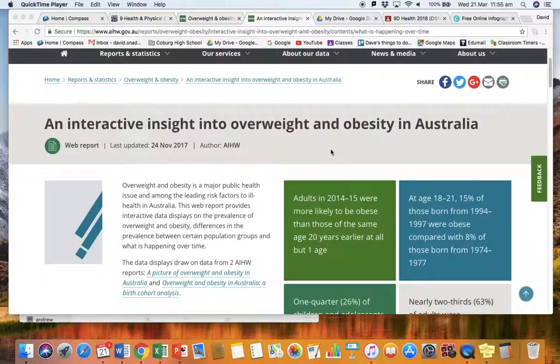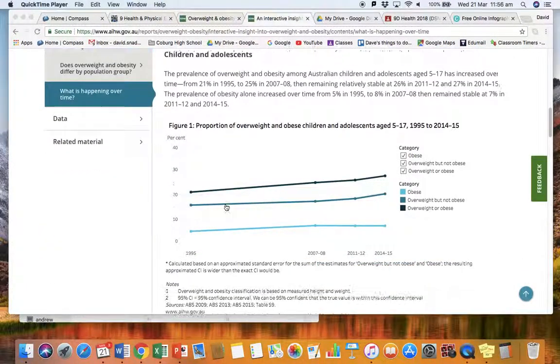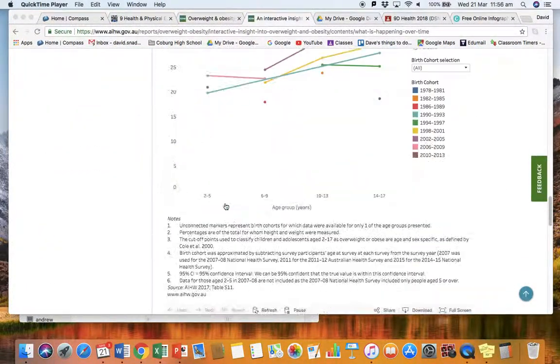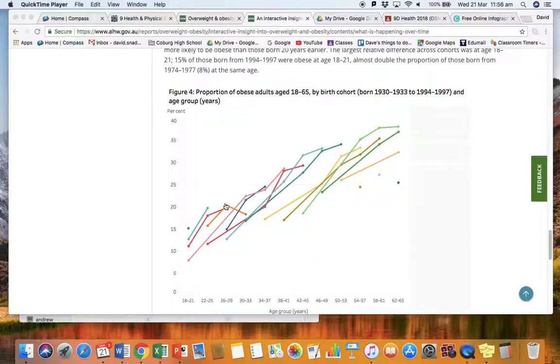Okay, so here's my analysis of one of the graphs. This is the website that has some interactive graphs that give us a bit of an insight into obesity in Australia. So I'm going to go down to one of the more complicated graphs, this one here.